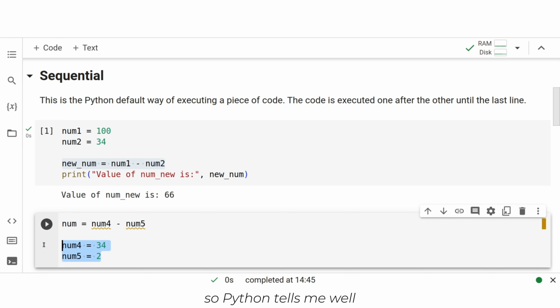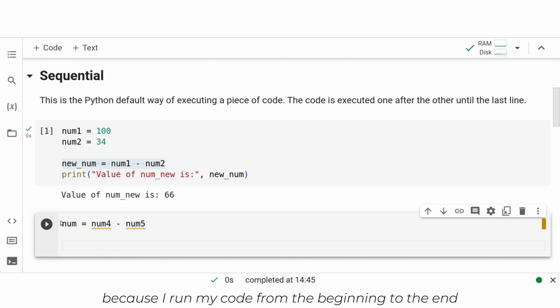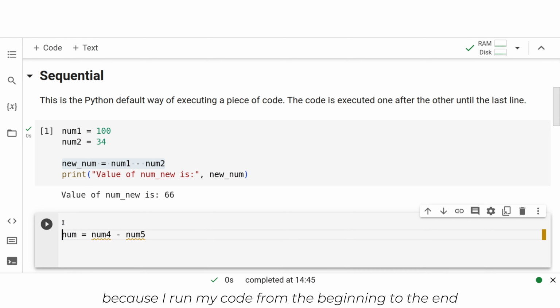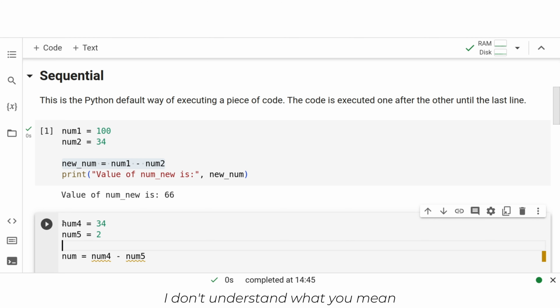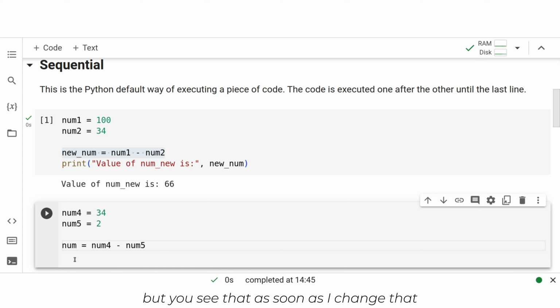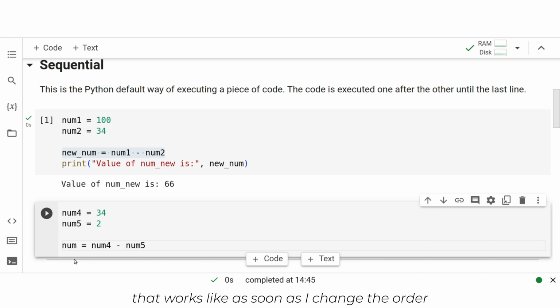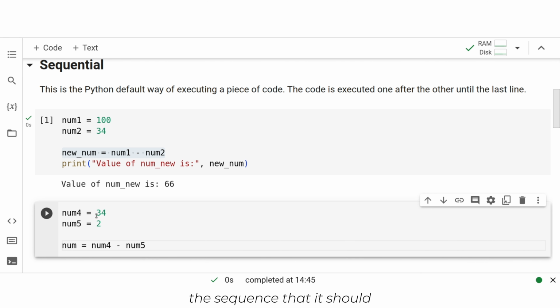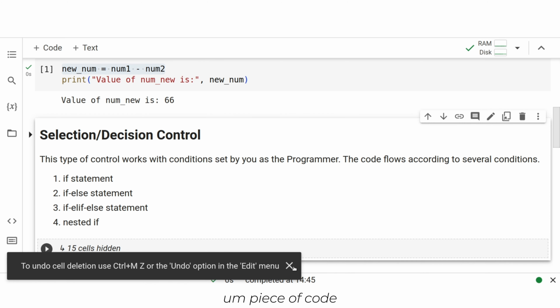So Python tells me, well, in my sequential order, because I run my code from the beginning to the end, I don't understand what you mean. But you see that as soon as I change the order, to the right sequence that it should follow, that error is gone. So that is an example of the default way of executing a piece of code.